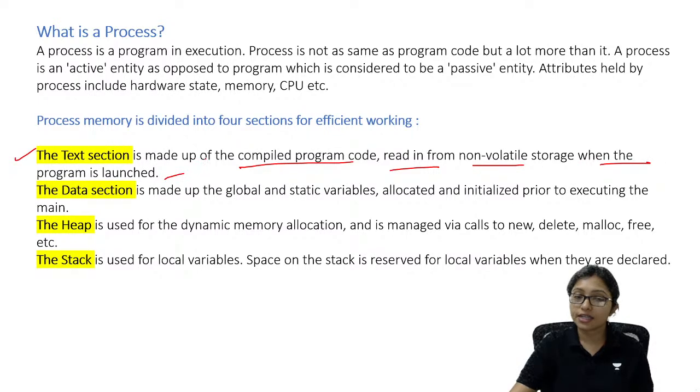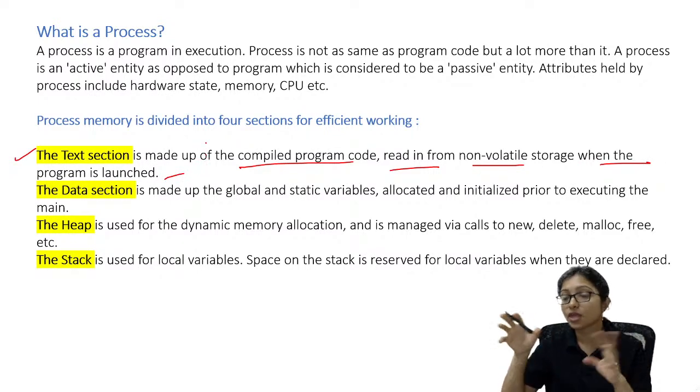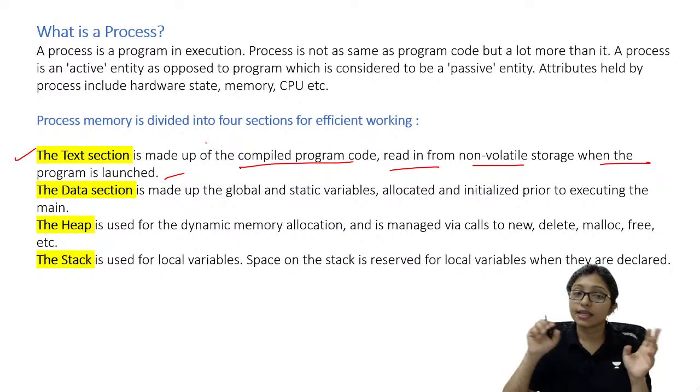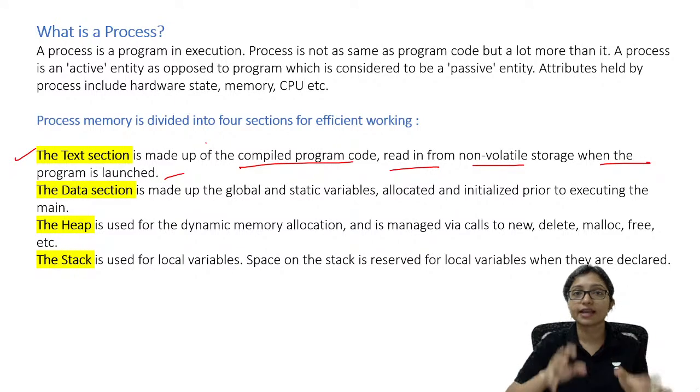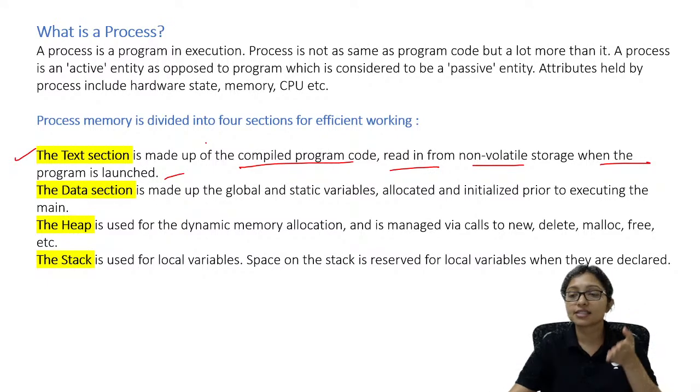Non-volatile storage means secondary memory. Whenever we write a program, it is stored in secondary memory, but then we send it to main memory to execute it. For that execution, it needs to be sent to the text section, and that is the purpose of the text section.